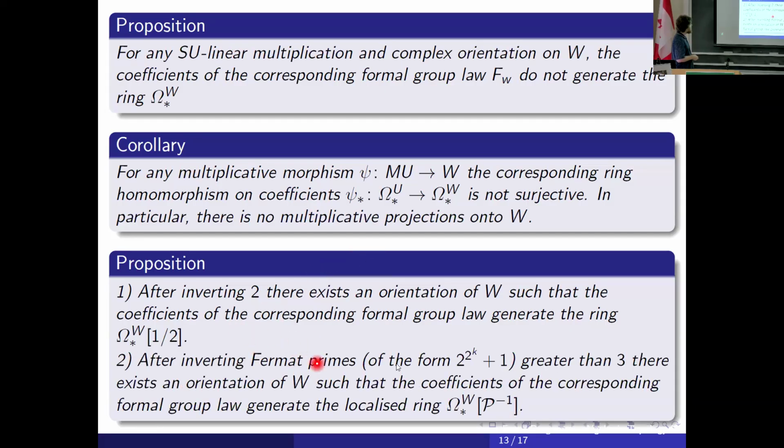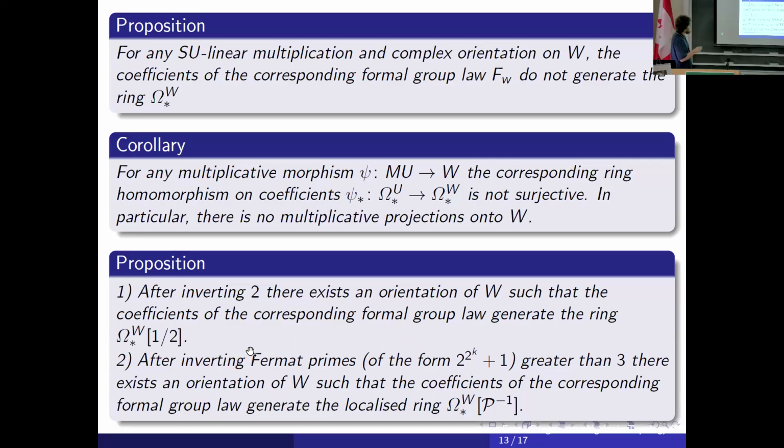And in fact, it's true that if we invert Fermat primes greater than 3, you do not even have to invert prime 3, then these coefficients also generate the whole localized ring. I don't know whether the number of these primes is countable or finite. But if we invert them, we obtain this, and maybe this means something from the formal group law perspective and the number theory perspective. It seems that it means something. I don't know.